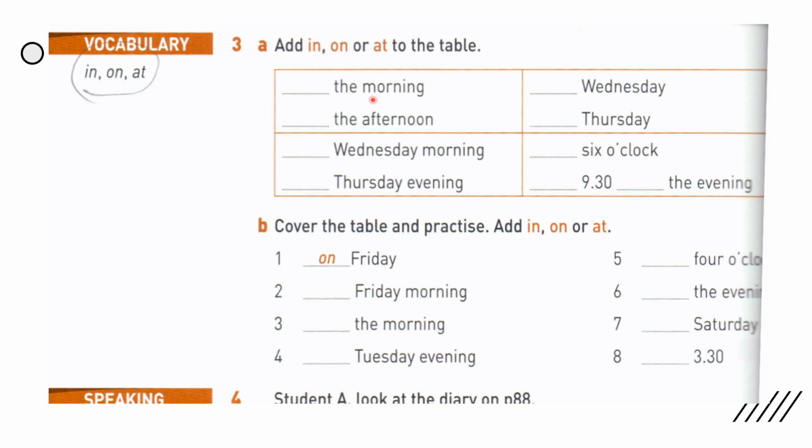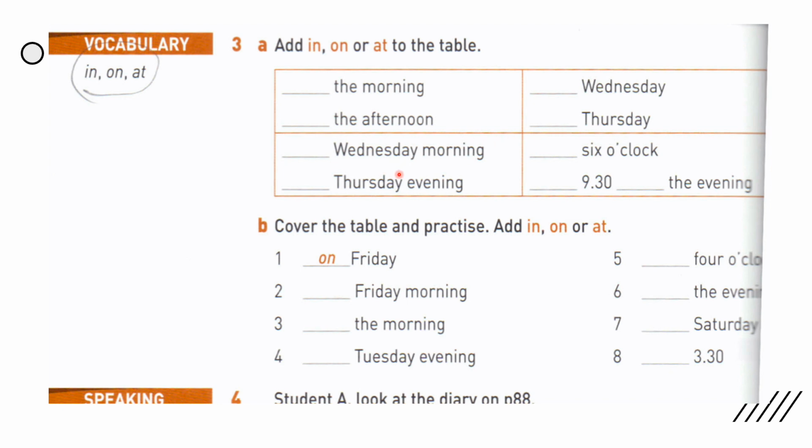The morning, the afternoon. Here we will use in the morning, in the afternoon. Wednesday and Thursday, these are days, and we've said that with days I will always use on. So on Wednesday, on Thursday.